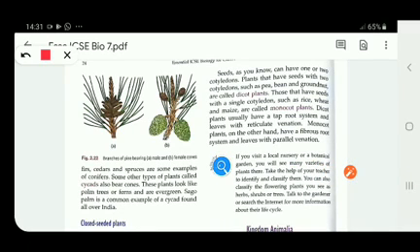For example, pea. If you open the pea seed, we will get two parts. This inner part is covered by a thin outer covering, right? You remove it and you see two parts like this. These are the cotyledons.